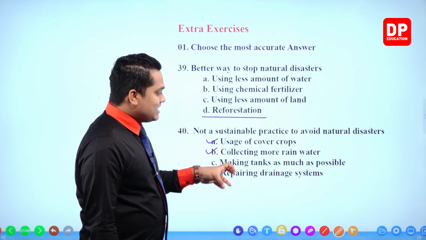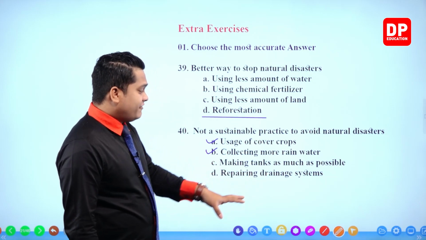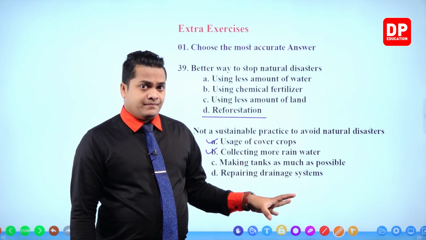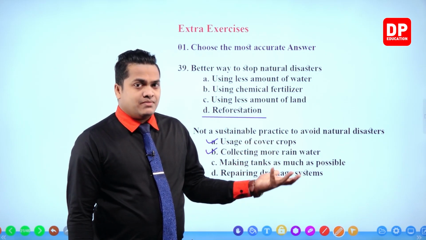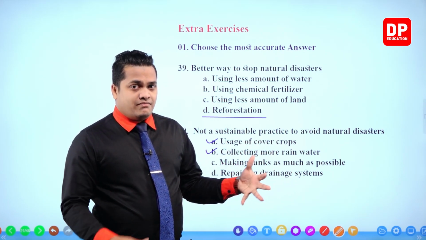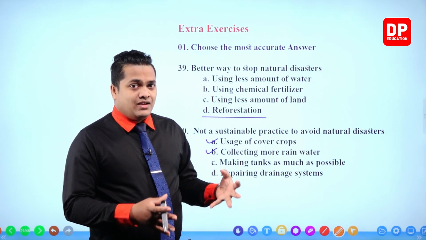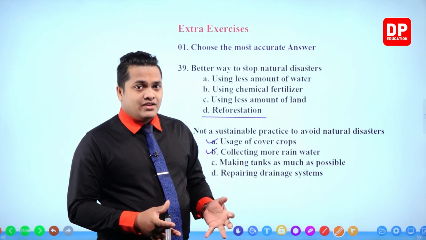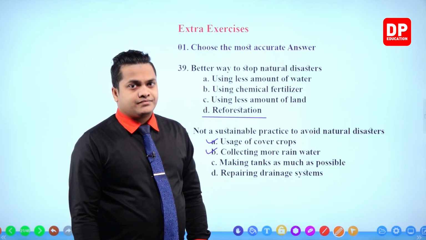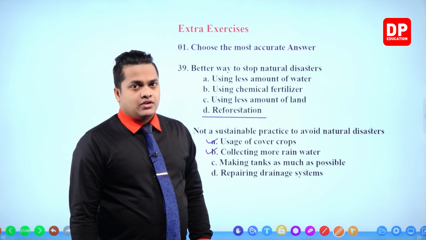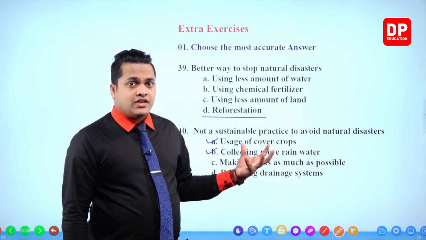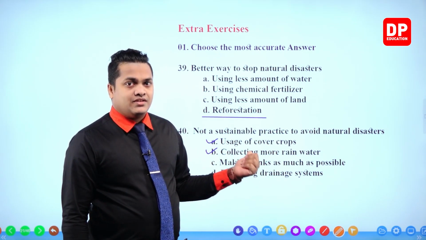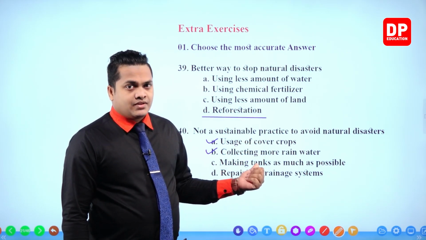Making tanks as much as possible. Now it says as much as possible. If you make tanks as much as possible, that means on each and every empty land you are going to create a tank. That's what as much as possible means, right? So that should be an incorrect answer. It's definitely going to be an incorrect answer.